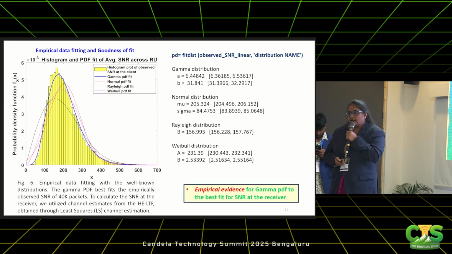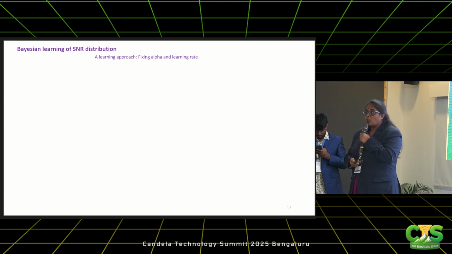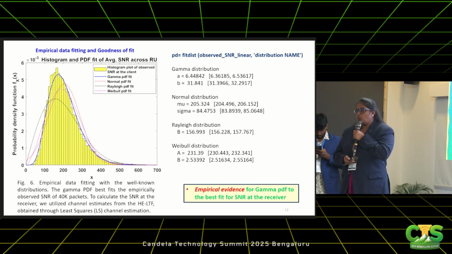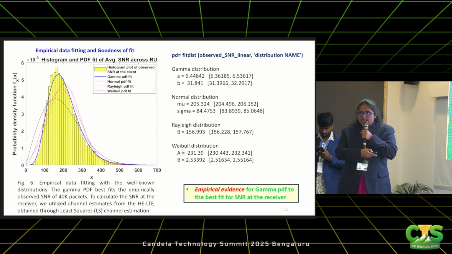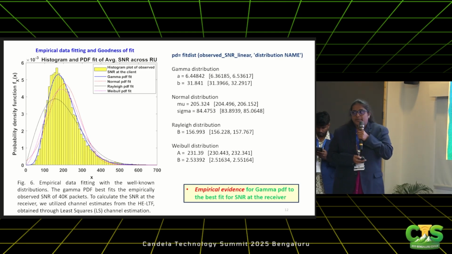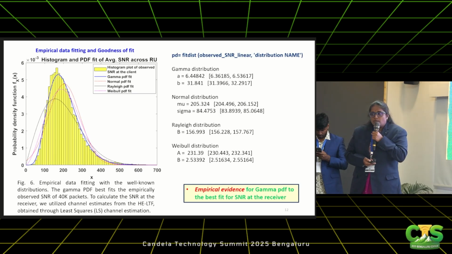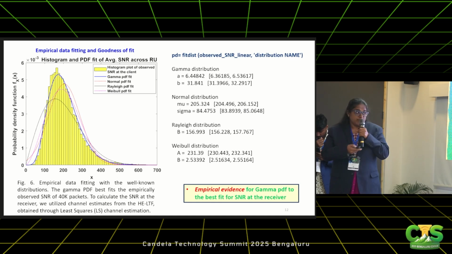But the thing is, in 802.11ax, the subcarrier spacing is 78.125 kilohertz. They are closely spaced. It's very much lesser when compared to the coherence bandwidth, and hence subcarriers are not independent. Instead, they are correlated. So the correlation depends upon various factors. Since the correlation structure is unknown, and also the fading is a composite type, what we did was we fit the observed histogram data, that is the SNR data, with well-known model PDFs like gamma, normal, Rayleigh, Weibull, etc. And what we found through this fitting was that the SNR fits best with the gamma PDF.